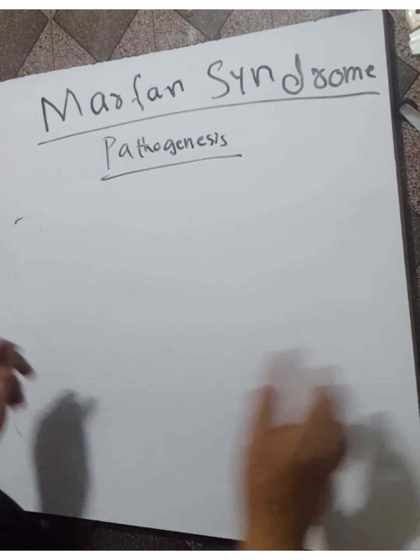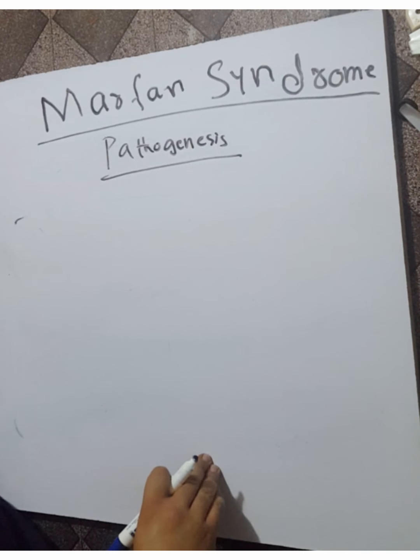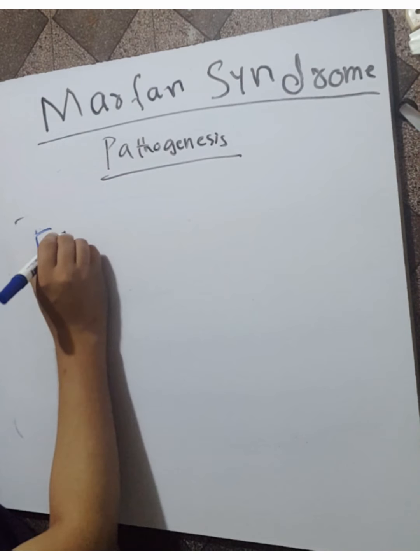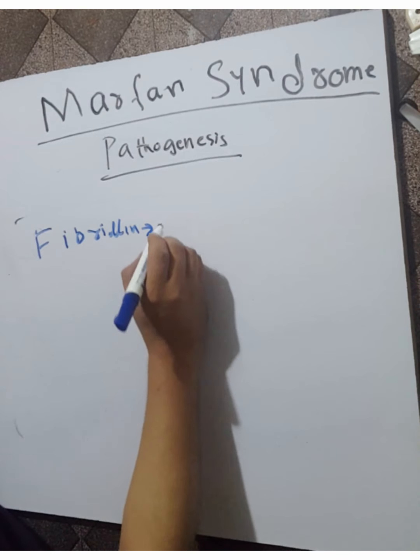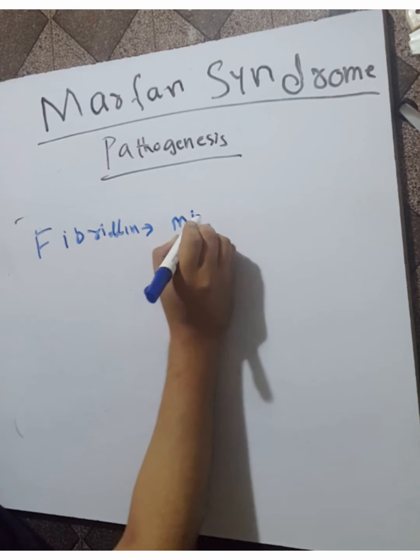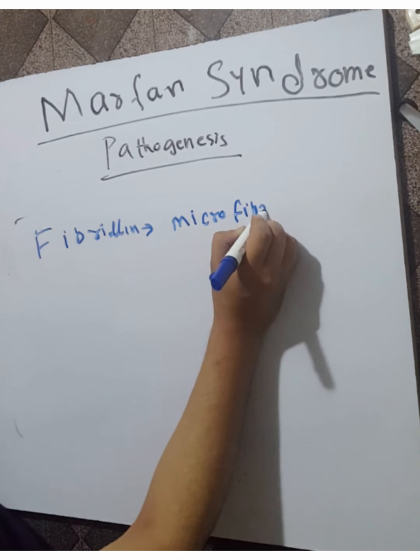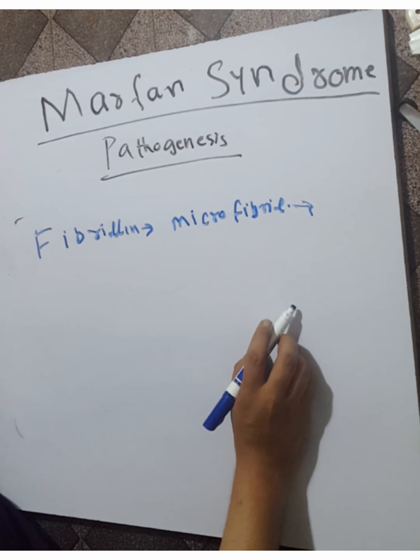So what is fibrillin? Fibrillin is an extracellular glycoprotein. Fibrillin is a major component of the microfibril. This fibrillin is found in the extracellular matrix.